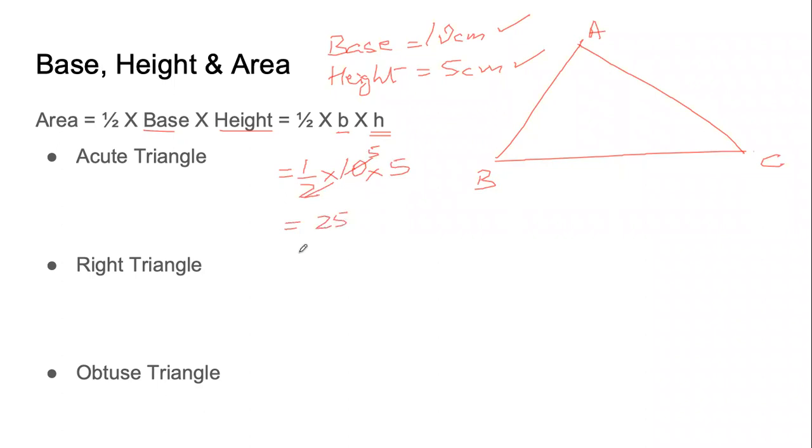Most of you got this right, but most of you also got the second part wrong. We cannot write just 25. We cannot write centimeters. We have to write centimeter square. Why? Because this is not just 10, this is 10 centimeter. This is not just 5, this is 5 centimeter. So when centimeter is multiplied by centimeter, we get centimeter square.